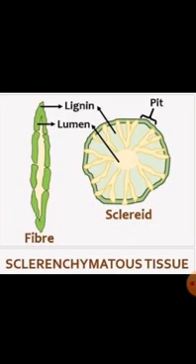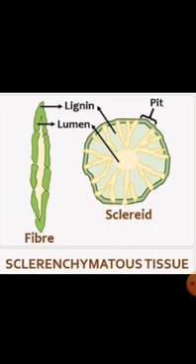Sclerenchyma. This is the other kind of simple permanent tissue which makes the plant hard and stiff. These cells do not have intercellular space and are tightly packed. Most of the cells here are dead cells. They provide strength to the plant due to the lignin deposition, and this lignin deposition is present on the cell wall.